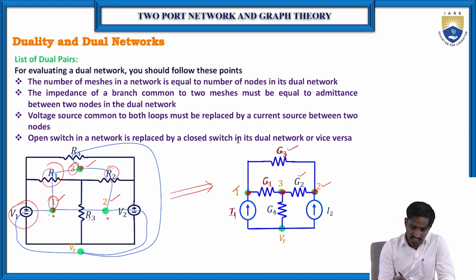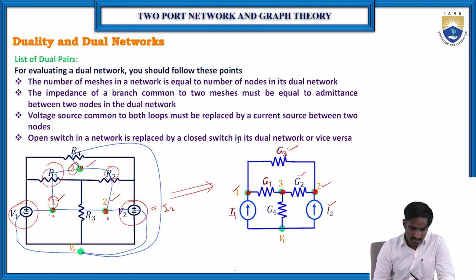Similarly, the other voltage source V2 is referred to loop 2, which means V2 will be converted into I2, and I2 must be connected to node 2. So here you see I2 connected to node 2.